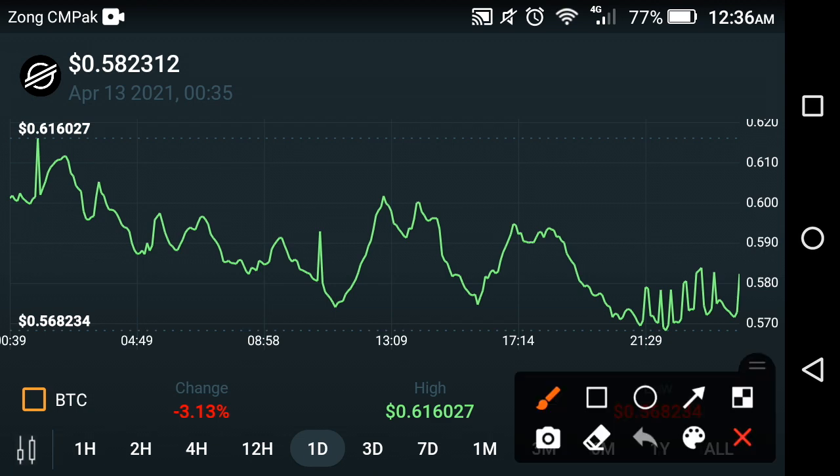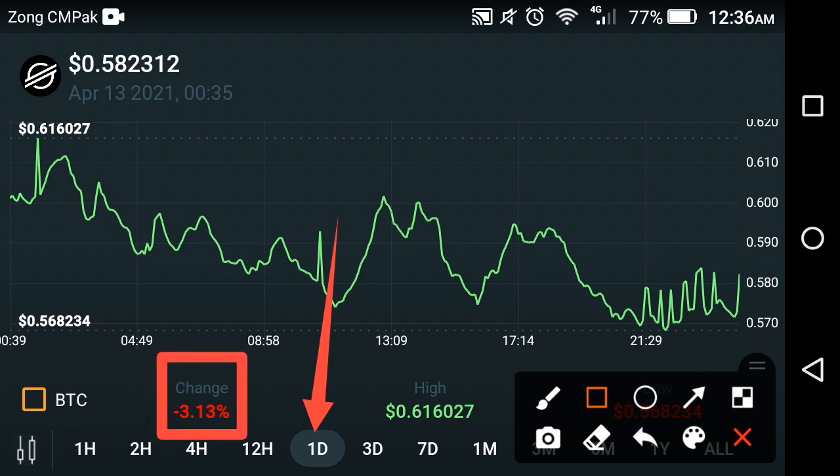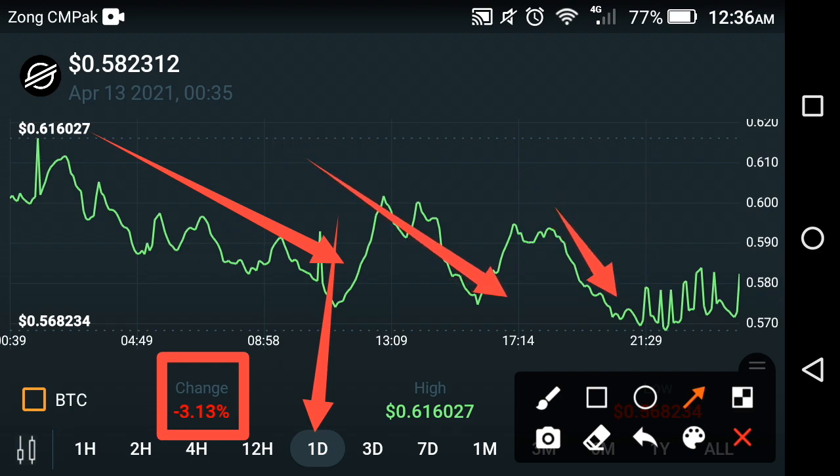As you can see now on the screen, that is the live price prediction of the last one day. The change in the last one day is negative 3.13%. Why is it negative? Because, as you can see on the graph, continuous falls occurred in the XLM coin. That is why the change is negative.